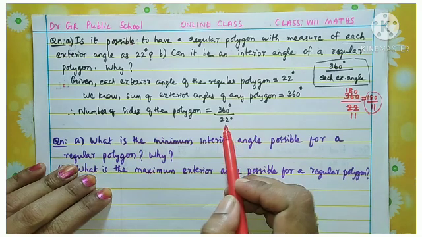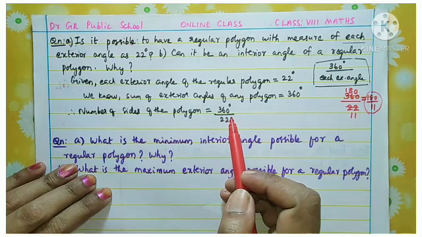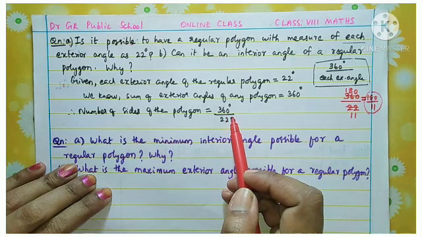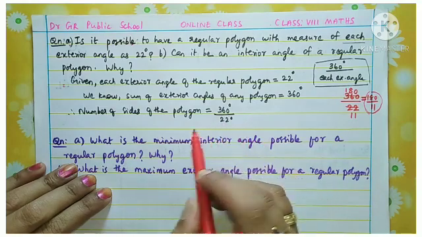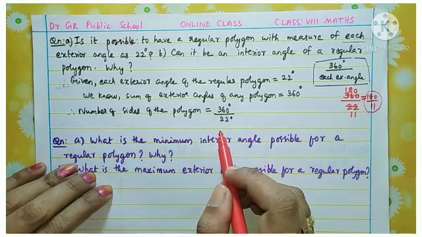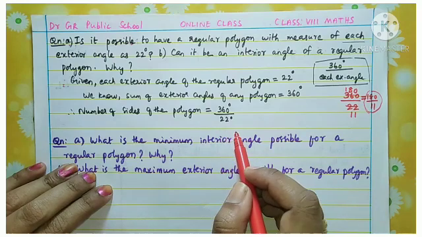No, the number of sides is always a whole number. We can say there are 3 sides, 5 sides, 10 sides, 20 sides, but we will never say the number of sides as a decimal number. It cannot be a fraction.